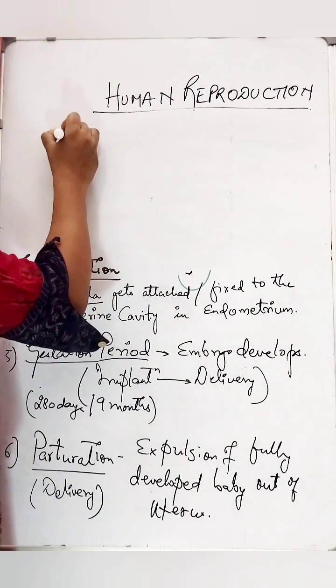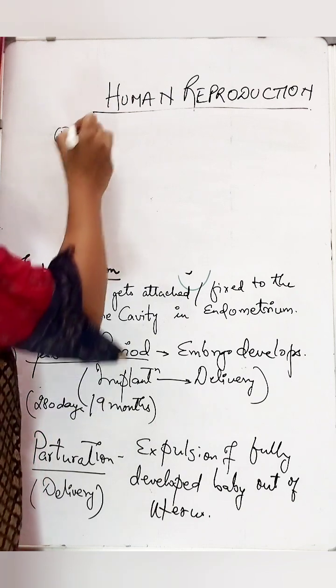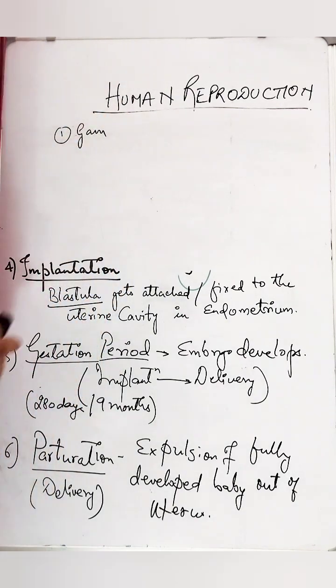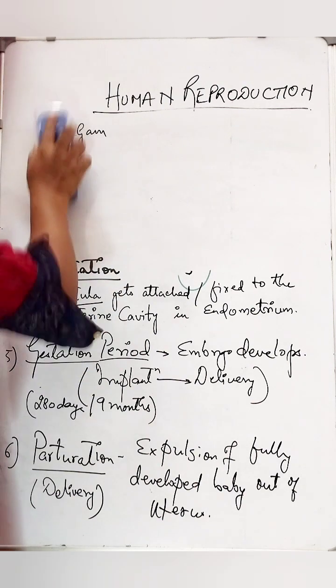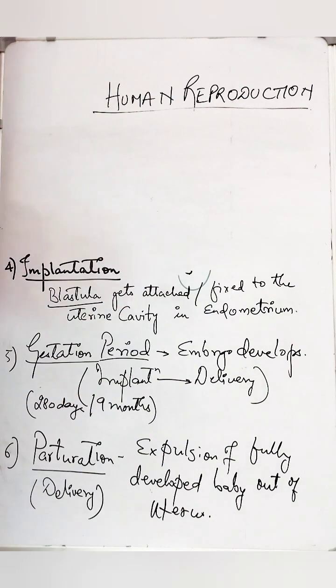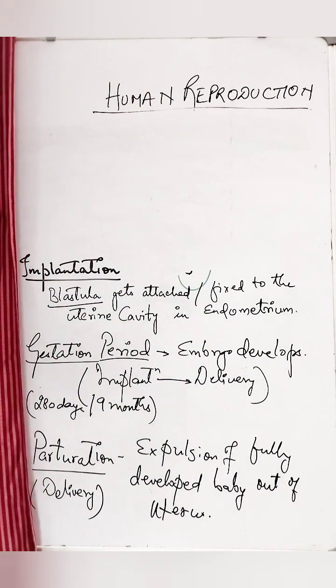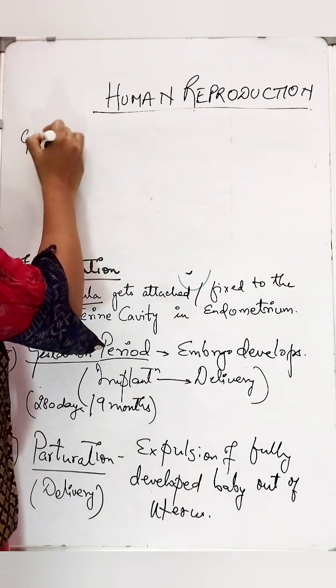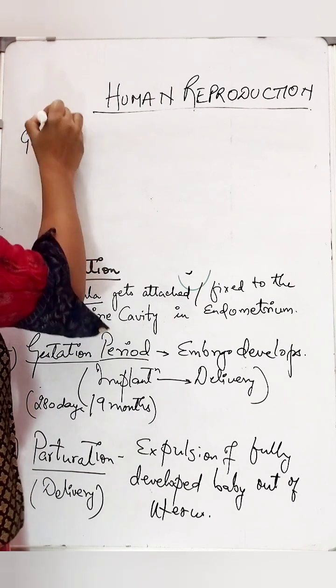Step number 1. It is gametogenesis. Or else what we will do is, such questions are most of the time expected to be asked in your competitive examination. So for that purpose, we will make a flow chart.